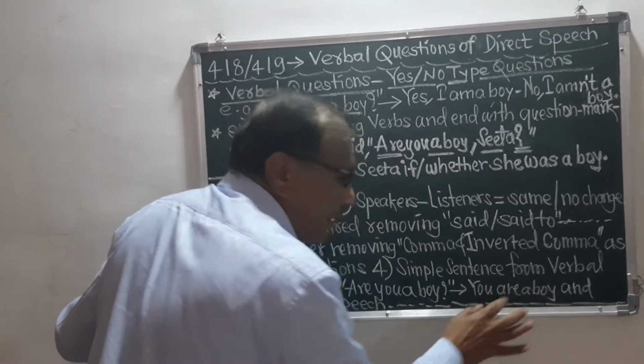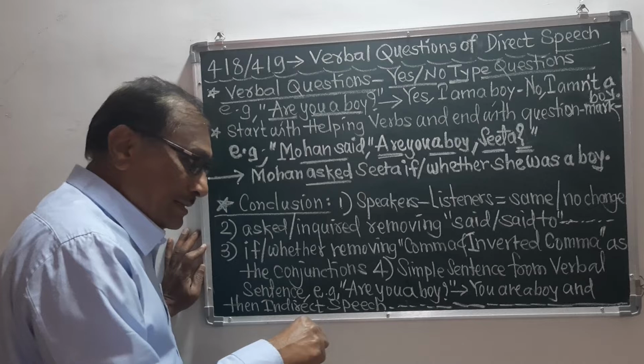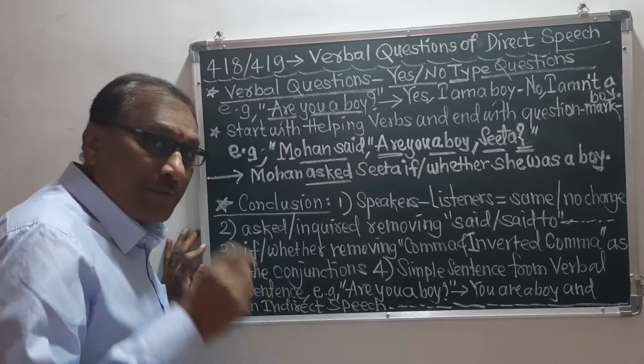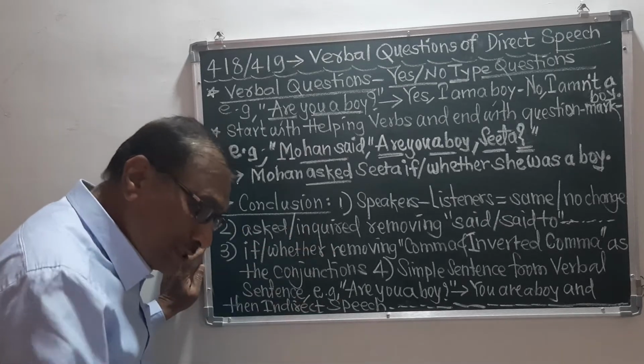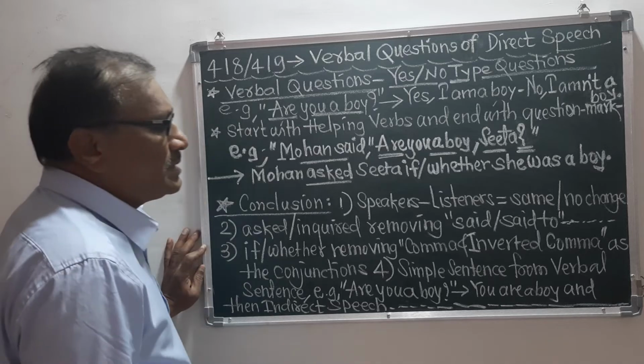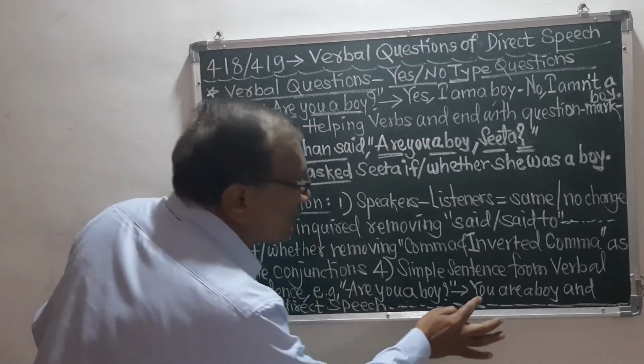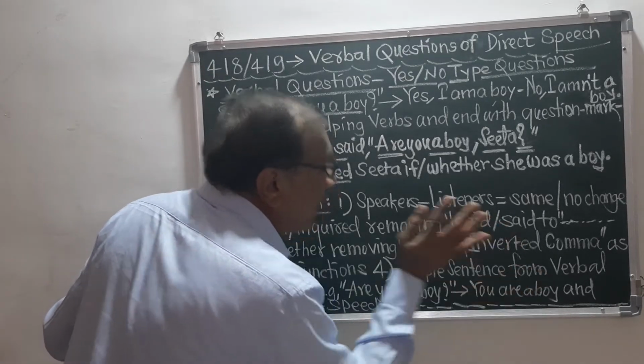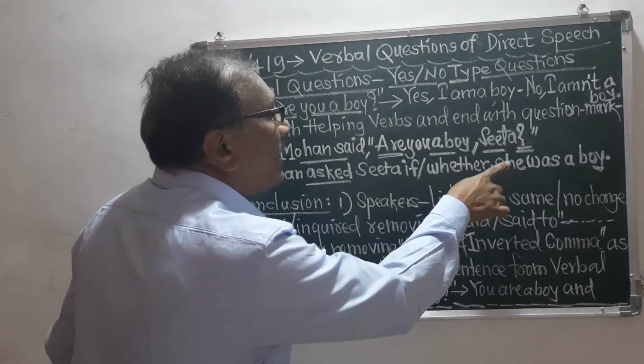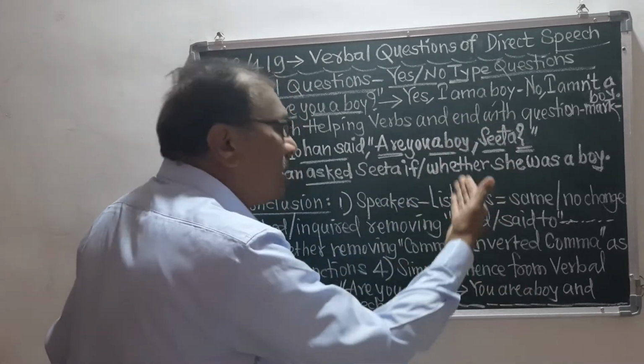At first make the simple sentence and then change it into the indirect speech.